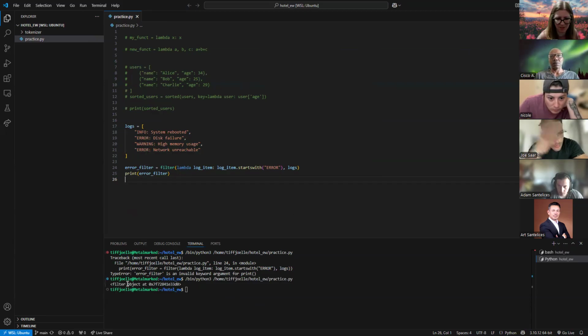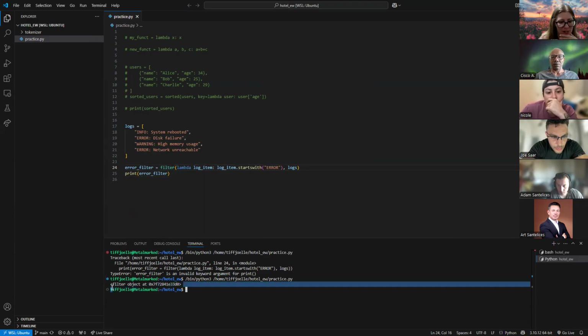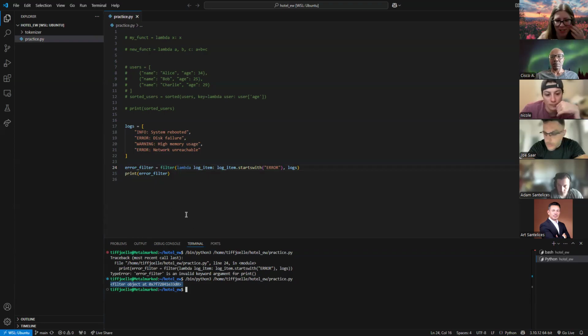Okay, well, it gave us an object. Let's see, how can I? Okay, so if I get an object, this is kind of weird, right? Do we know about objects yet? I don't think we do. We're going to start learning about that more with object-oriented programming when we start learning about classes and how to set up those in Python.